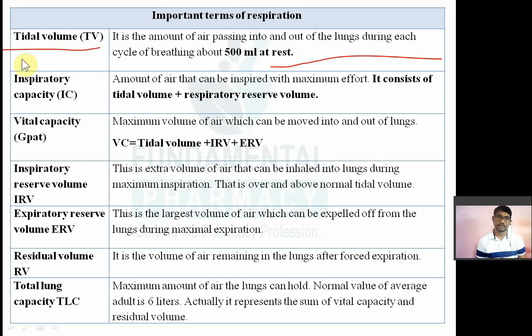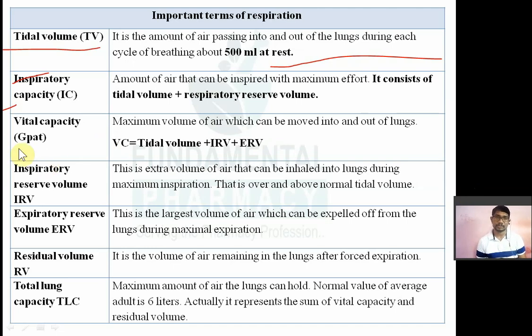The next term is the inspiratory capacity. So it is the amount of air that can be inspired with a maximum effort. जोर लगा के आप अंदर ले लो सांस, whatever inspiration is there by force. Okay, so the maximum amount of air that can be inspired with maximum effort, it consists of tidal volume plus inspiratory reserve volume. And the next term is vital capacity.